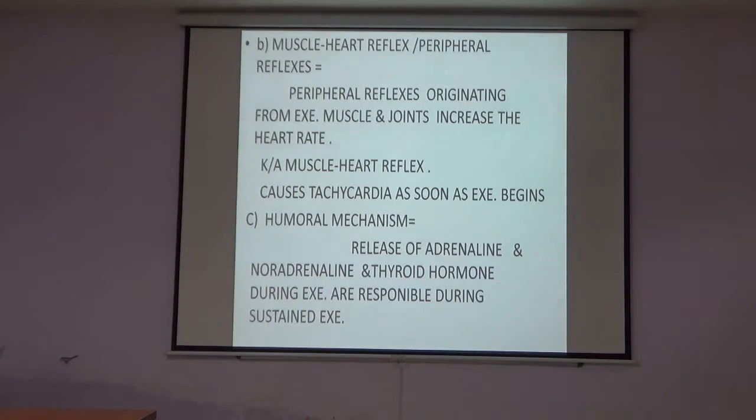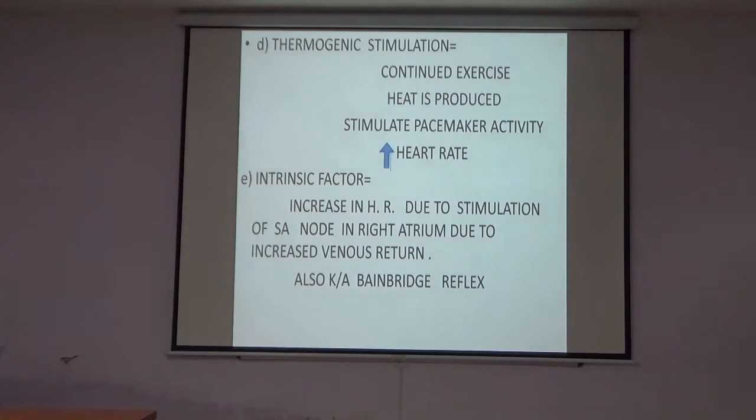Humoral mechanism: release of adrenaline, noradrenaline and thyroid hormone during the exercise are responsible for increase in the heart rate in sustained exercise. Thermogenic stimulation: continued exercise produces heat, and the produced heat stimulates pacemaker activity, and that causes increase in the heart rate. Intrinsic factor: increase in the heart rate due to stimulation of the SA node in the right atrium due to increased venous return. This is the Bainbridge reflex, and this may be a short note or a viva question.